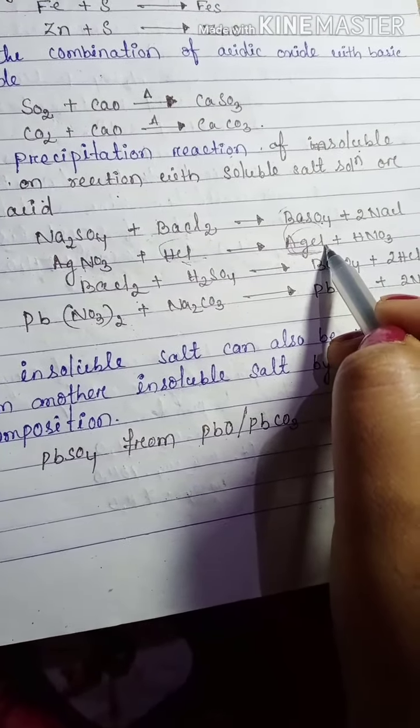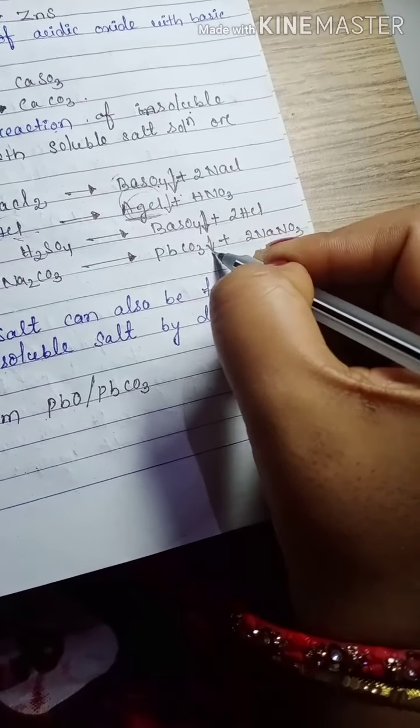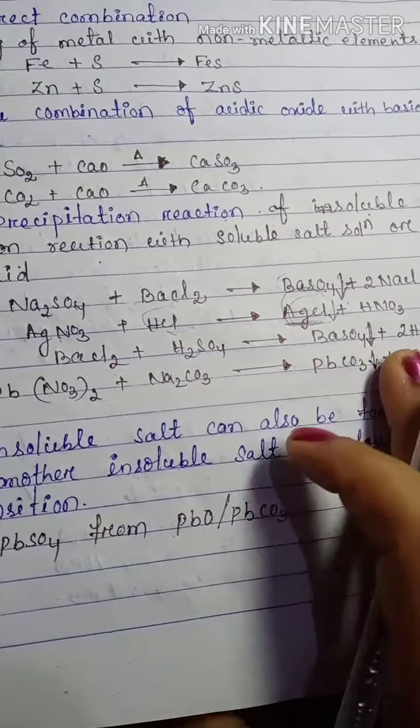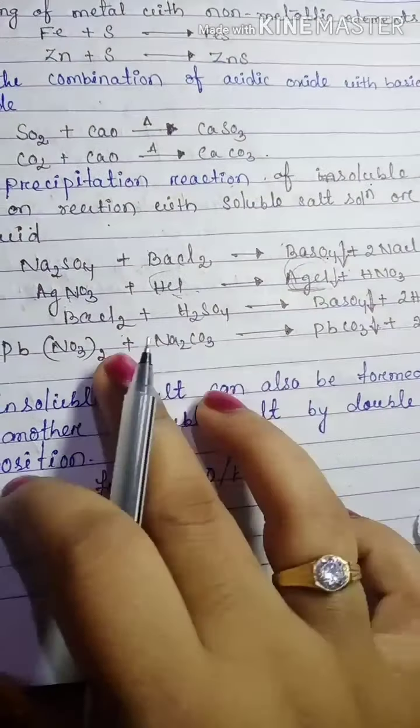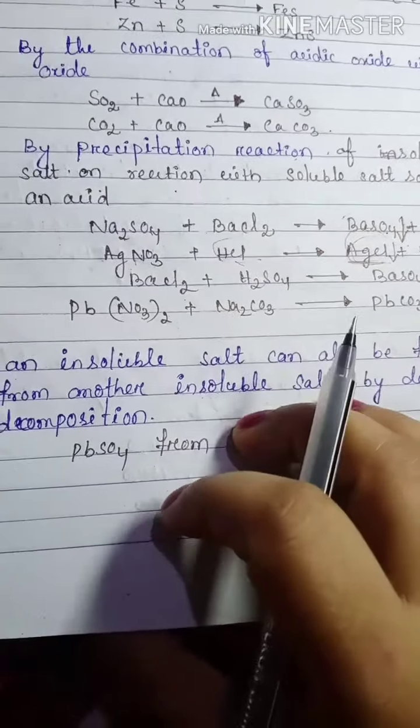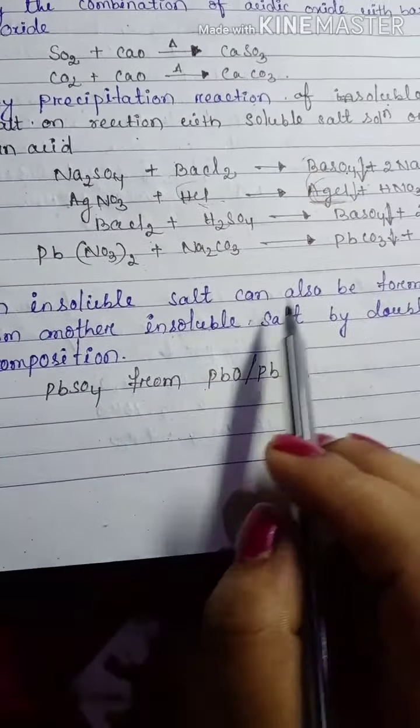But what is the main point here? Insoluble salts can also be formed from insoluble salts. These salts are always prepared by the precipitation method. Precipitation means they can be precipitated in different colors, meaning insoluble compounds settle down in the solution in the beaker. So they are known as precipitates. Insoluble salts can also form from another insoluble salt.